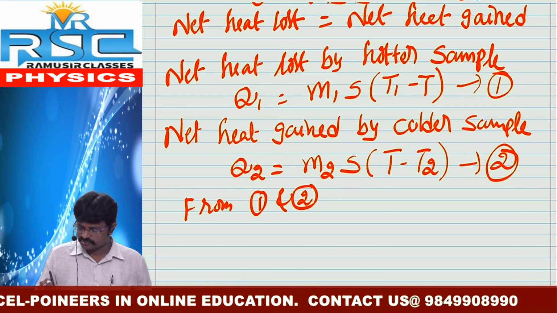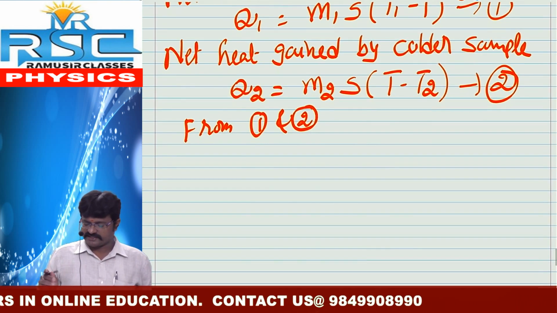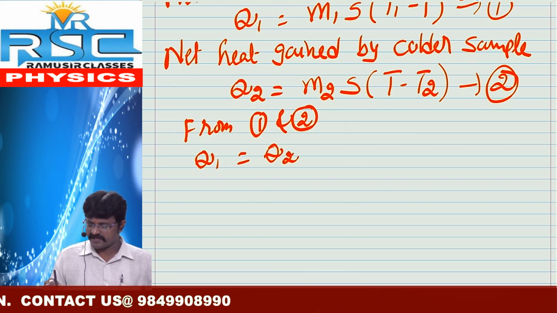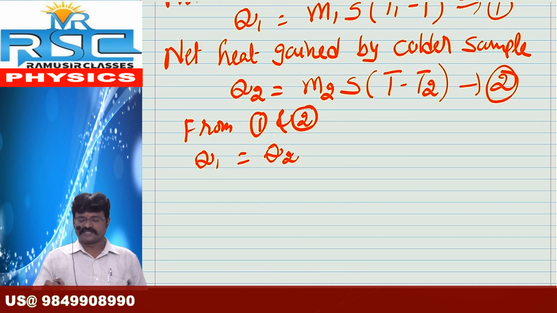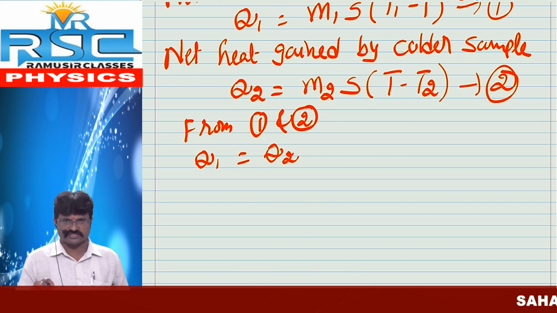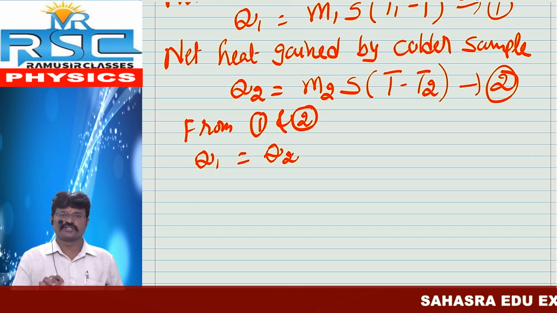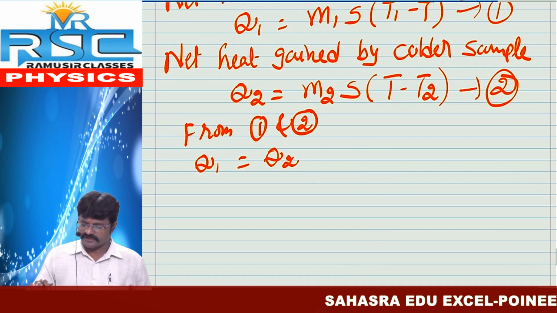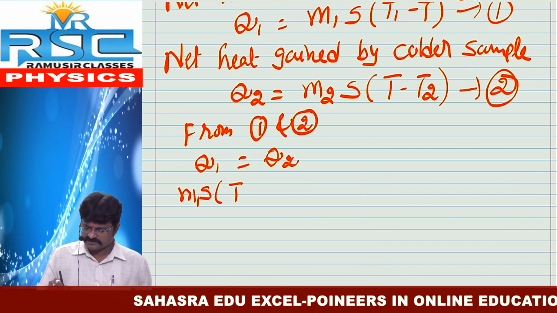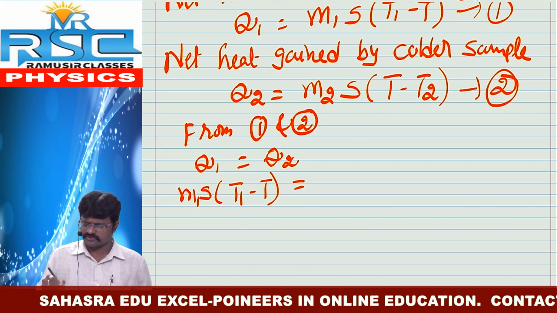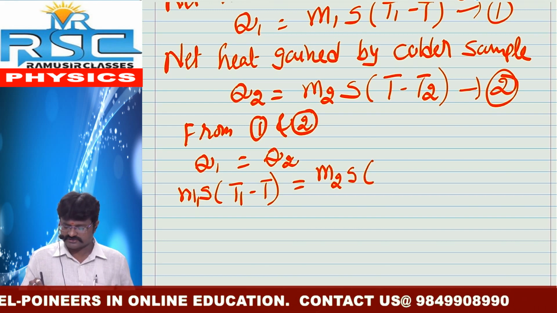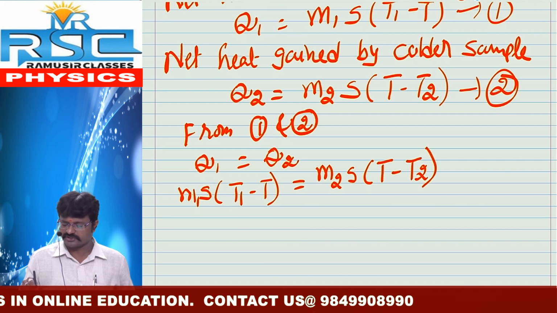From 1 and 2, we have to write Q1 is equal to Q2. Why Q1 is equal to Q2? Net heat lost by the hotter sample is equal to net heat gained by the colder sample. That's why here Q1 equals Q2. So once again, Q1 is equal to M1 S (T1 minus T), and Q2 is M2 S (T minus T2).